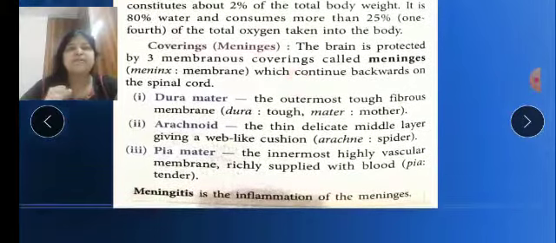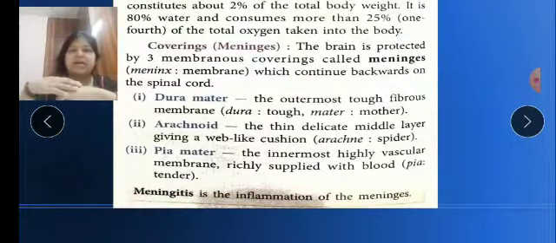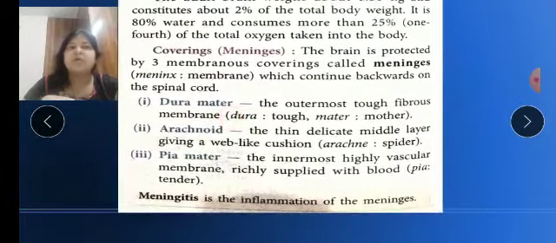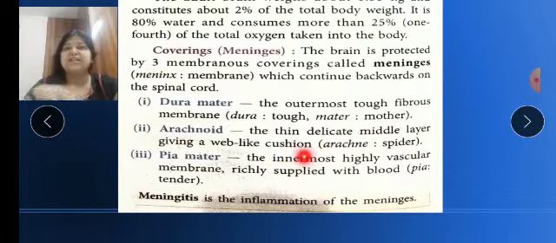Now it is protected by a covering, like our whole body is covered by skin, so that no bacteria or foreign particles invade. Like this, the brain is also protected by three membranous coverings, which are called meninges. Meninges means a membrane. So these three membranes together form the meninges. The first membrane is the dura mater, which is the outermost fibrous membrane. Then is the arachnoid. Arachnoid is very delicate, and it is the middle layer membrane. It gives a cushion-like structure, a cushion to our brain.